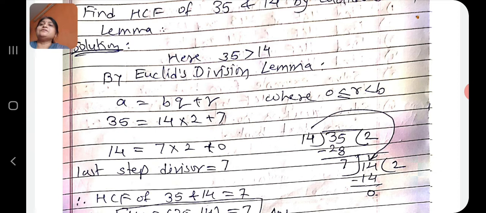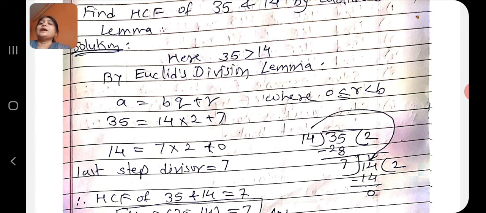Then by Euclid's division lemma, A is equal to BQ plus R, where 0 is less than or equal to R, which is less than B. If we divide 35 by 14, then 14 into 2 is 28. 35 minus 28 gives 7. Therefore, 7 is the remainder and 2 is the quotient. So, by Euclid's lemma, we can write 35 is equal to 14 into 2 plus 7.